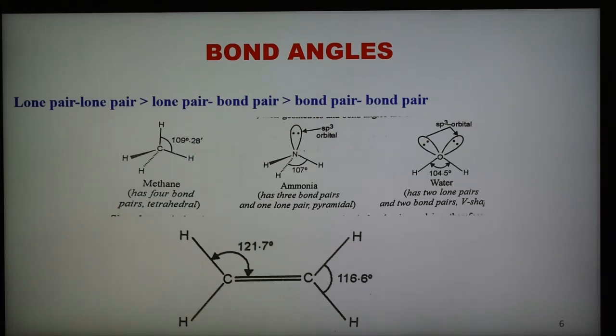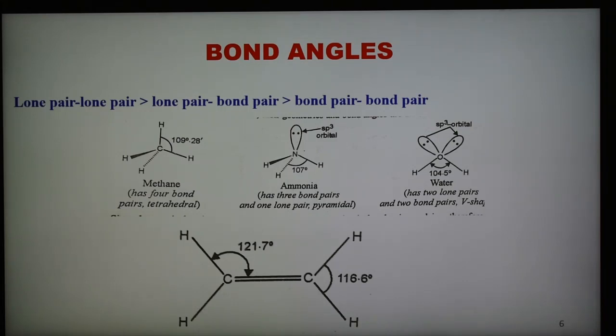As we know, lone pair-lone pair repulsion is greater than lone pair-bond pair repulsion, which is greater than bond pair repulsion. Therefore the bond angle decreases from 109 degree 28 minutes in methane to 107 degree in ammonia, and further decreases in water to 104.5 degree.